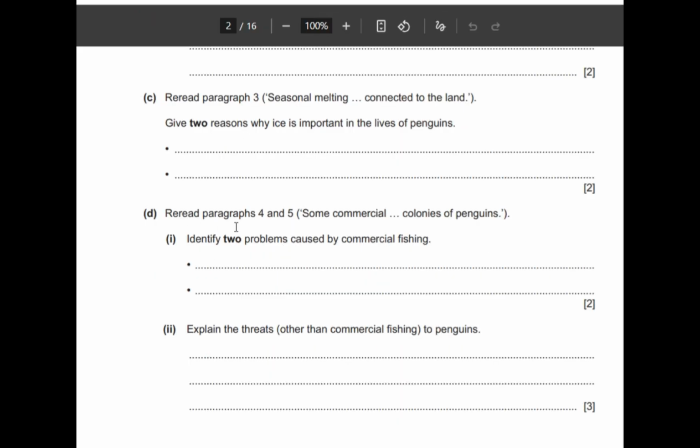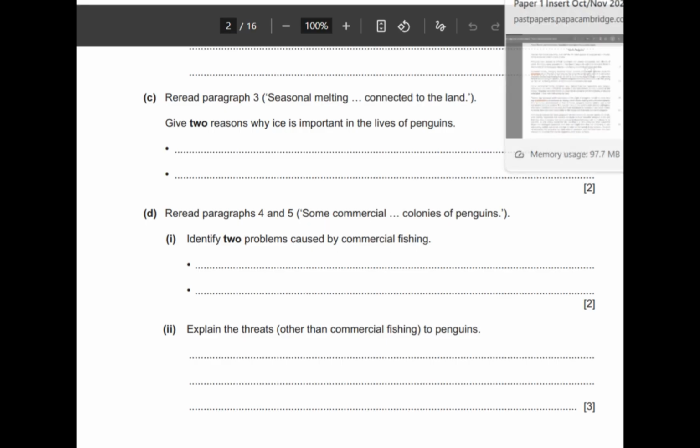This D part, reread paragraph 4 and 5. Your focus is paragraph 4 and 5, and 2 marks for the 4th paragraph, and for the 5th paragraph, 3 marks. So for the 4th paragraph, we have to identify two problems caused by commercial fishing. Commercial fishing means large-scale fishing. So two problems can be caused by this. Let's see now what two problems can be caused to your penguins.